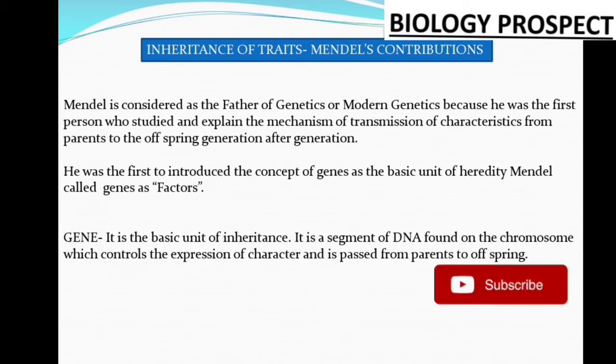So children, Mendel was a person who never stopped his experiments. He was very fond of being a teacher, but when he failed to enter the teaching profession, he then engaged himself in experiments about plant breeding, and slowly he found out the world of genetics, and he gave concepts about variation and inheritance. So today we will learn about different aspects of Mendel, how Mendel started his experiments, and what the basic concepts of Mendel's contribution to genetics are.